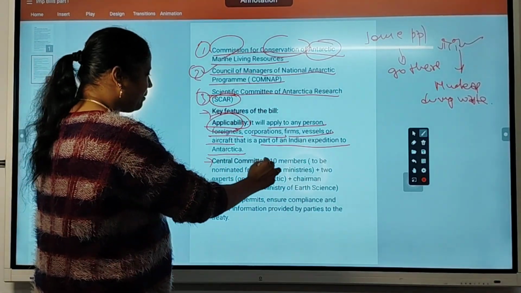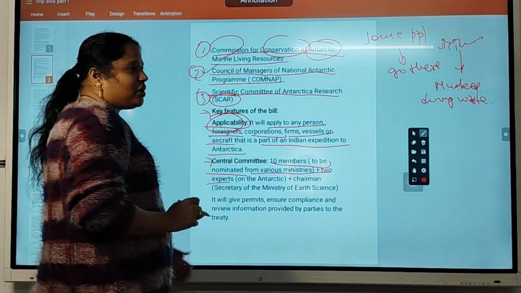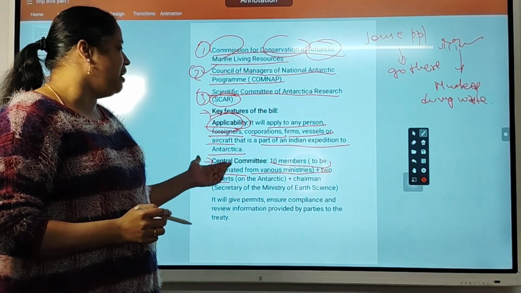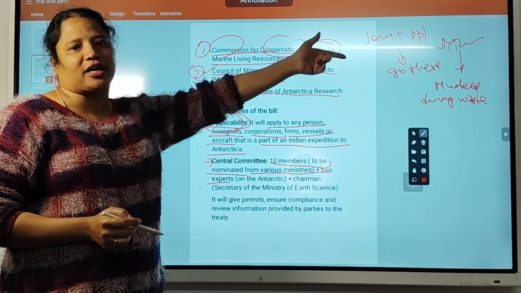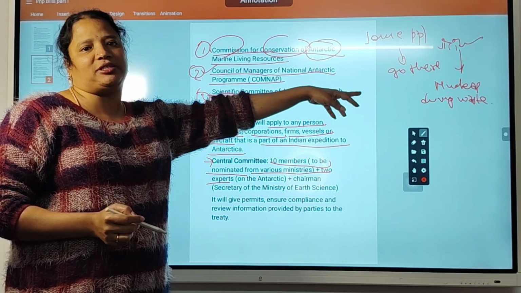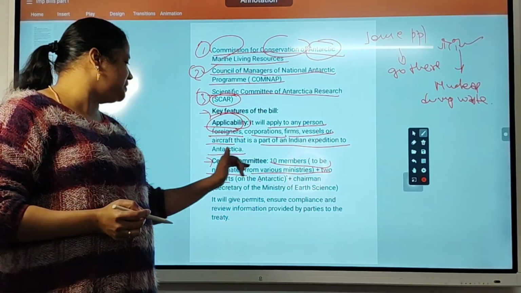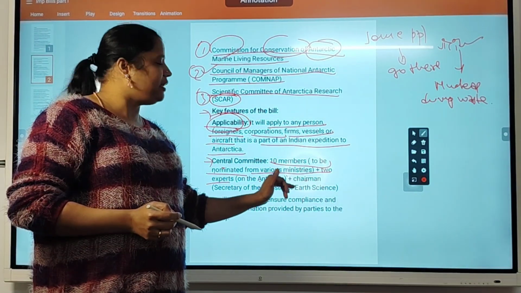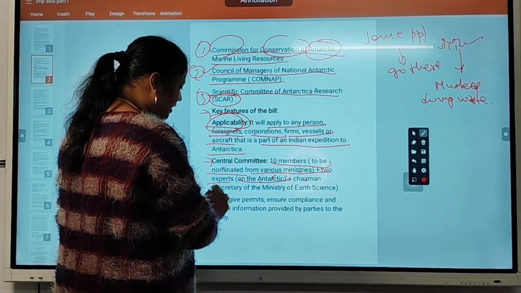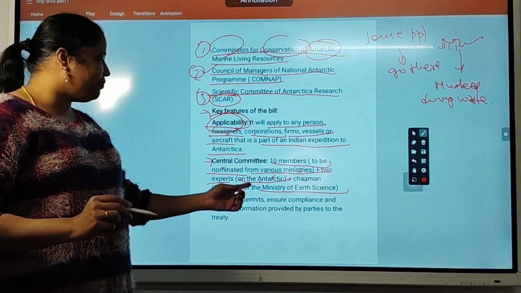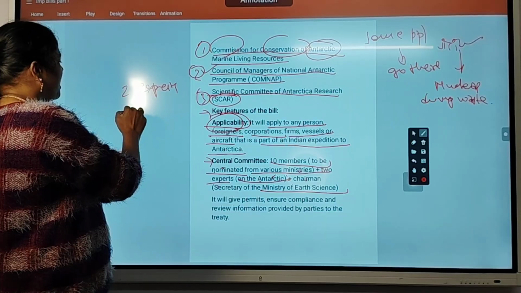Central Committee: 10 members to be nominated from various ministries, plus experts. So they are also forming a members panel to take care of all these activities. Suppose some citizens are going on an expedition to Antarctica, they should not do impermissible activities, and this will be taken care of through one central committee. That committee consists of 10 members nominated from various ministries, 2 experts on Antarctica research, and the chairman, the Secretary of the Ministry of Earth Sciences.